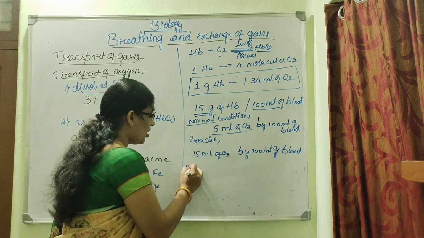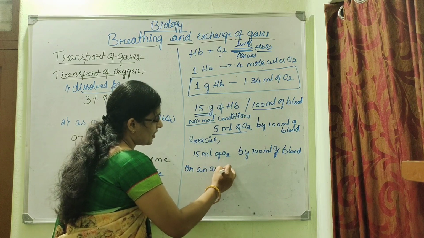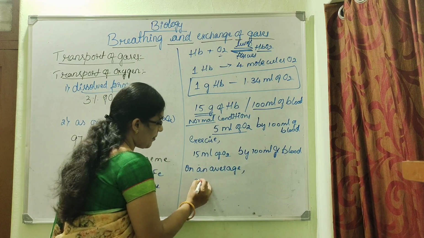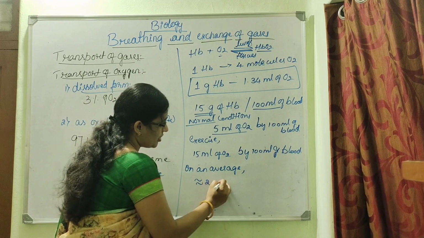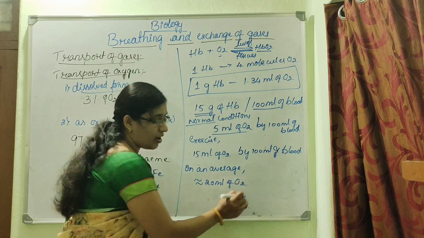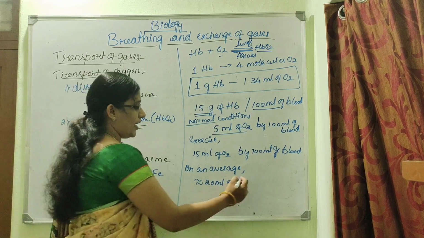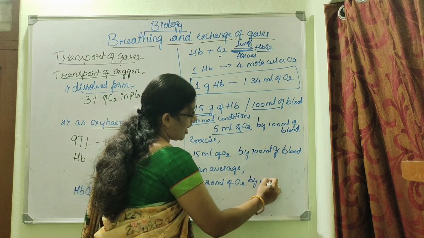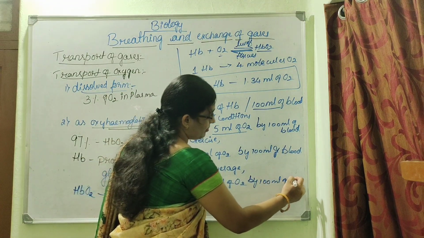So on an average, approximately about 20 ml of oxygen can be carried by our 100 ml of blood.